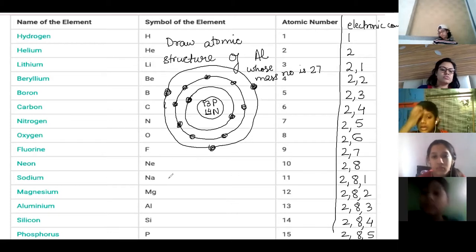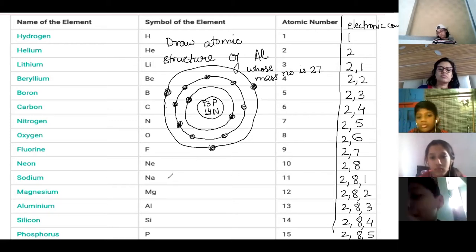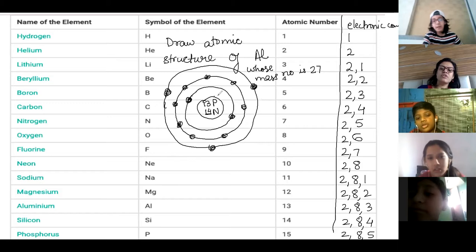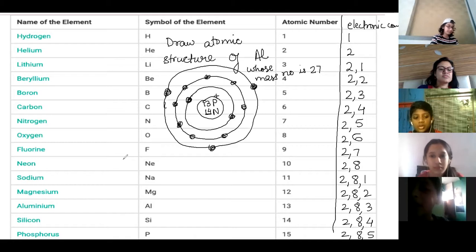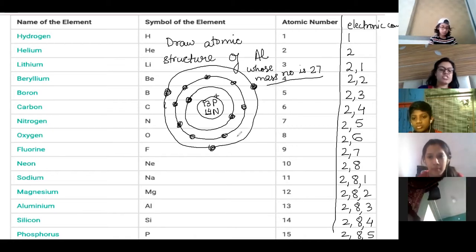You must not put the wrong plus or minus sign, otherwise marks will be cut. The mass number will be given in the question itself.